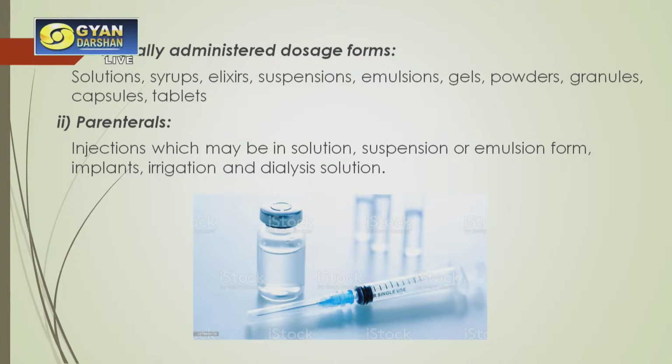So first of all, what is the administration route? Let us take the oral administration route for delivering the dose. Orally means through the mouth. We have to give the dosage maybe in the form of a solution, or in the form of a tablet or anything which can be swallowed. Orally they can be administered, so we call them orally administered dosage forms. This is the first classification of the dosage form based on the route of administration.